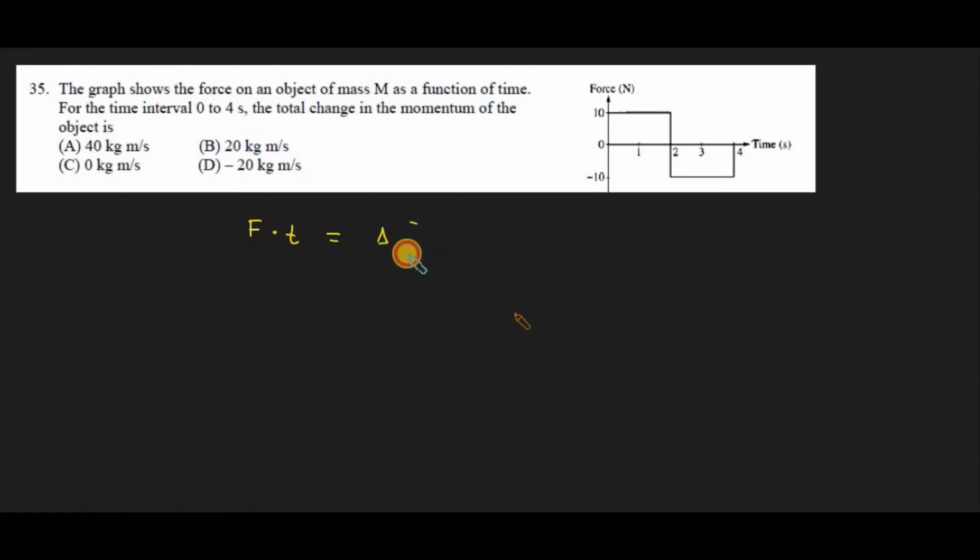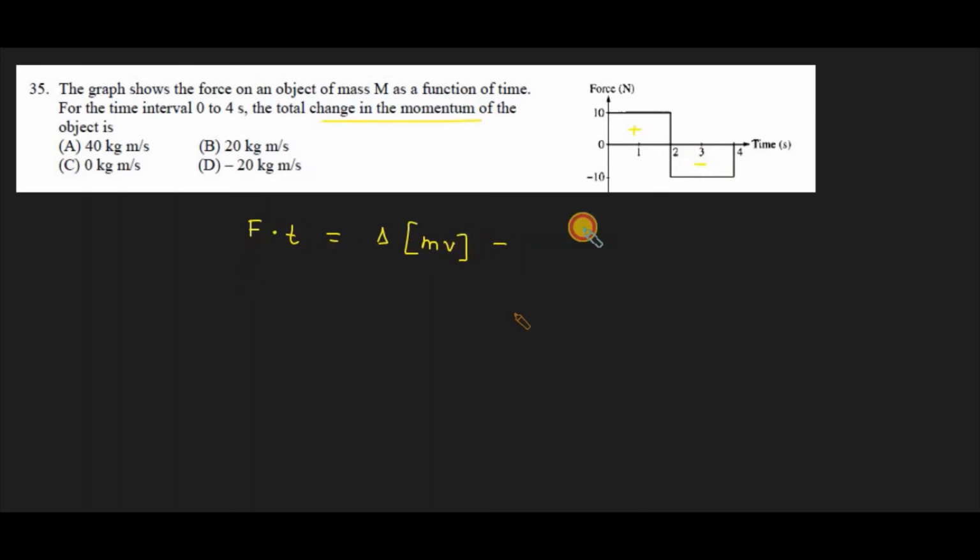That means we have to find the area under the curve, since force is along the y-axis and time along the x-axis. That area represents the change in momentum. Since momentum is a vector quantity, the upper area is considered positive and the lower area is considered negative.